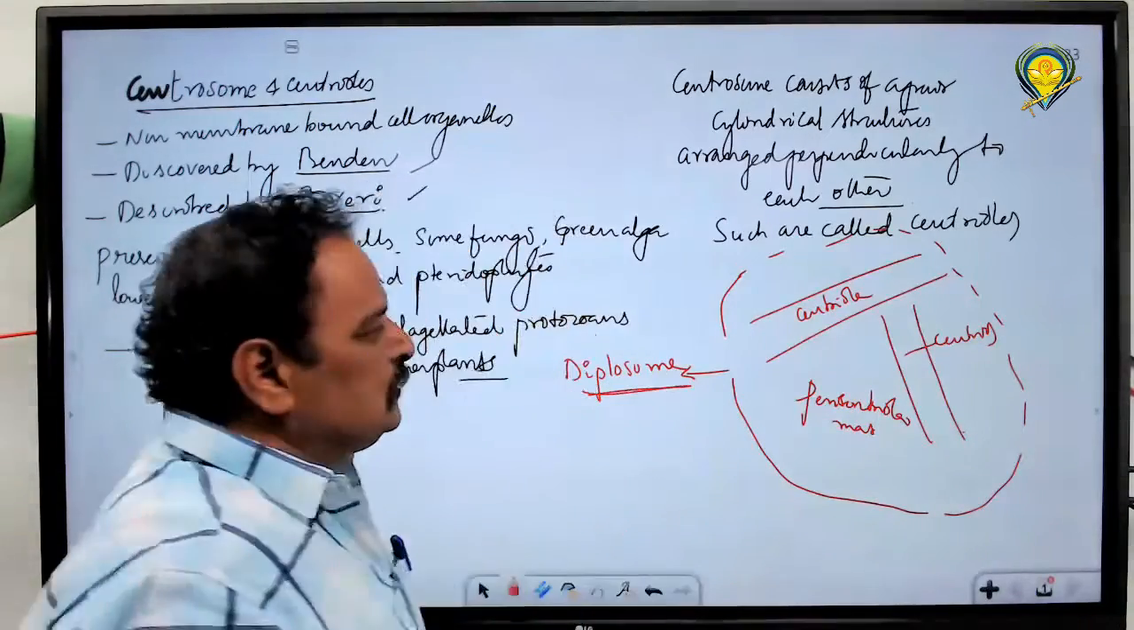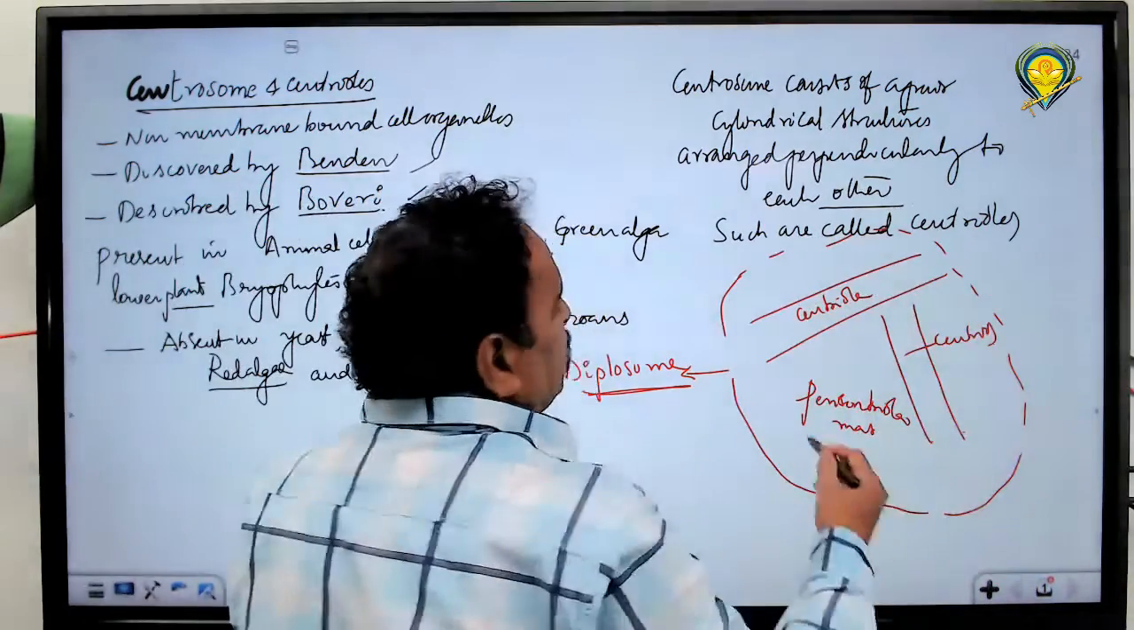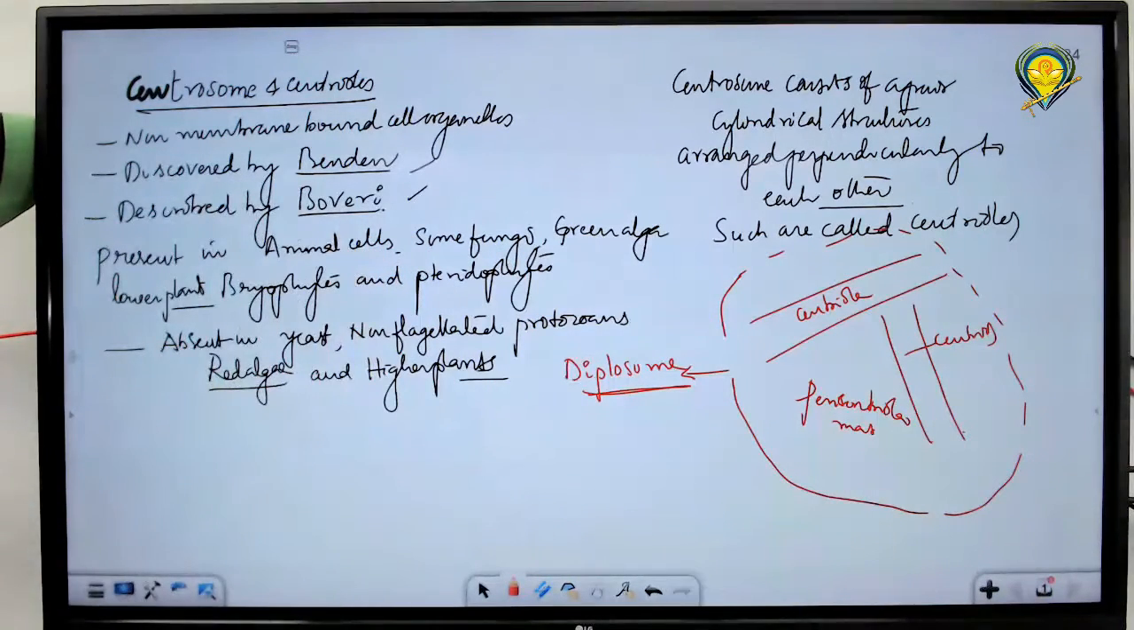So what is a centriole? A centriole is a component of the centrosome. What is a centrosome? A centrosome is a non-membrane bound cell organelle consisting of two hollow cylindrical structures arranged perpendicular to one another. Such a pair of centrioles is called a centrosome. If this pair of centrioles is surrounded by pericentriolar matrix, together it is called a diplosome.